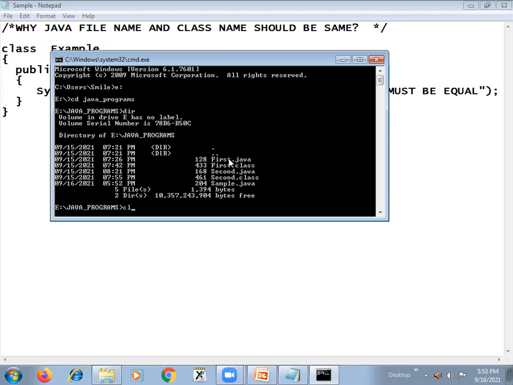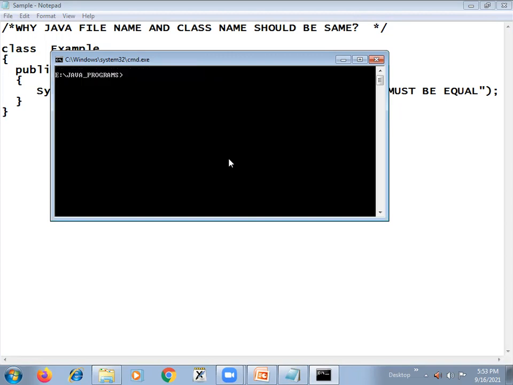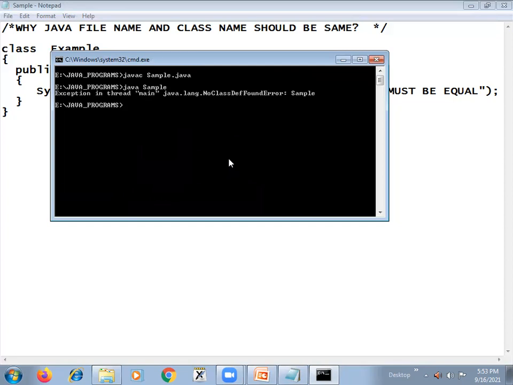Now I'll compile this using the javac command: javac sample.java. My program compiled successfully. Generally, how we executed yesterday was like this: java sample.